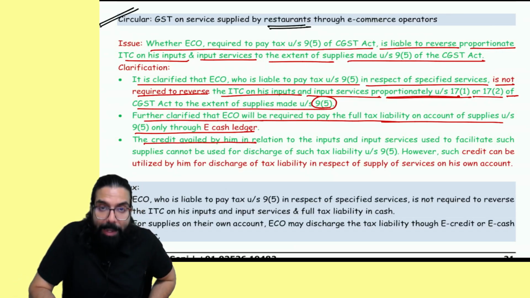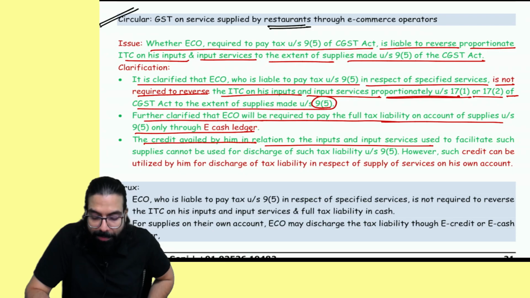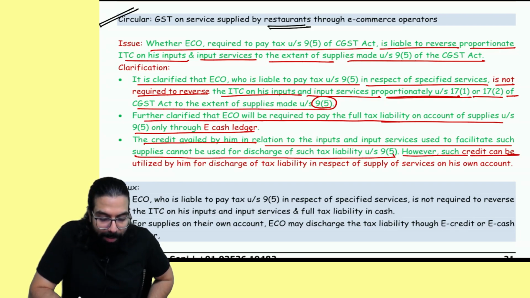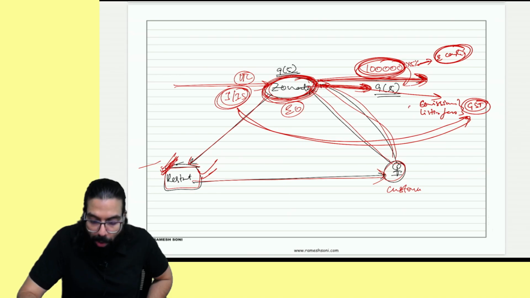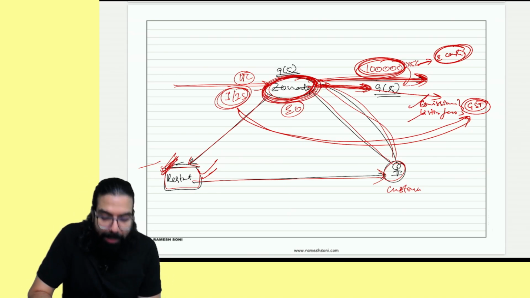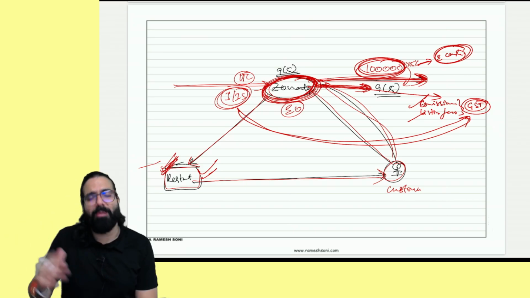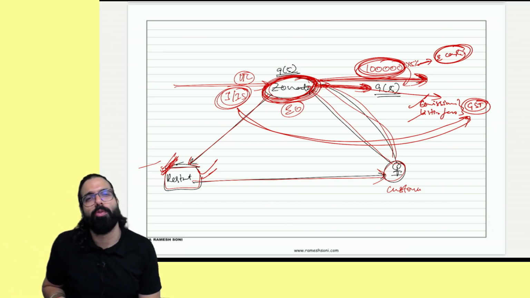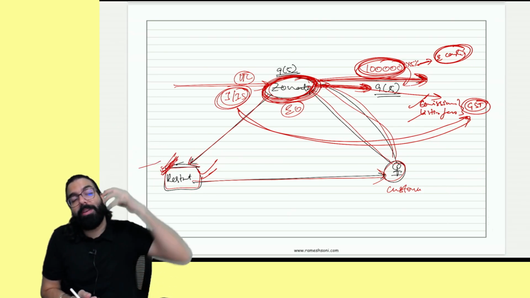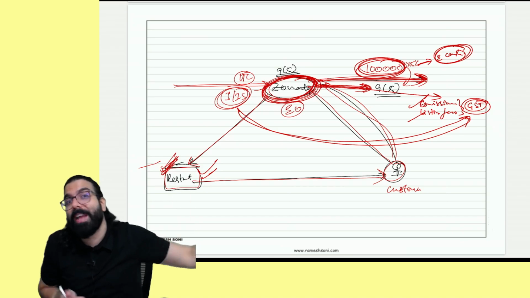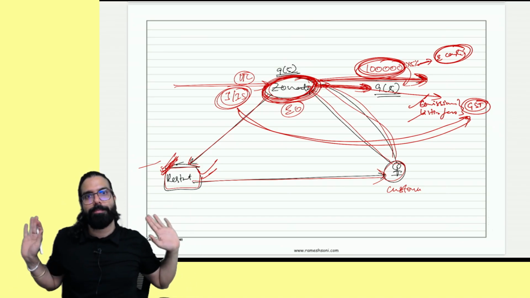The credit availed by him in relation to input and input service used to facilitate such supply cannot be used to discharge 9(5). However, such credit can be utilized by him for discharging of tax liability in respect of services on own account. That is, all other services which it is providing, like commission charged to restaurant, listing fees charged to restaurant, marketing fees charged to restaurant, on those input tax credit can be availed. But 9(5) wala tax which is collecting and paying, or 9(5) wala tax always to be paid in cash.